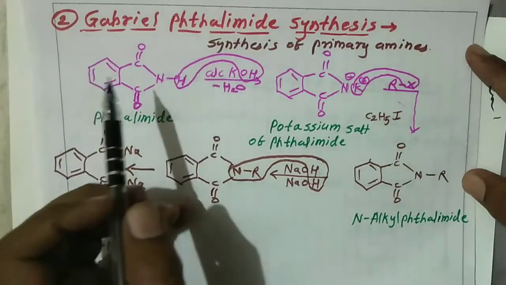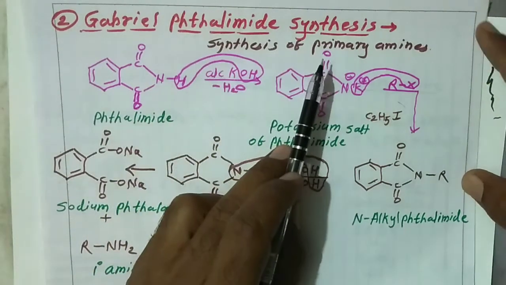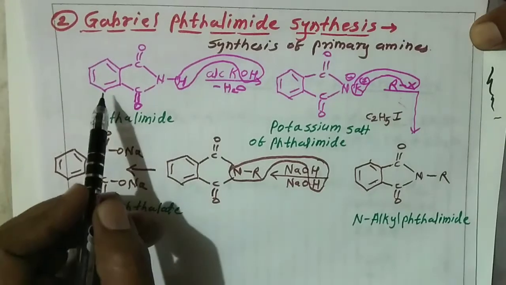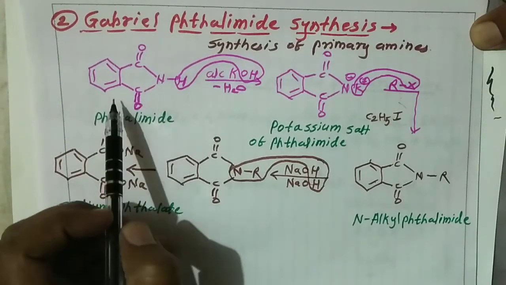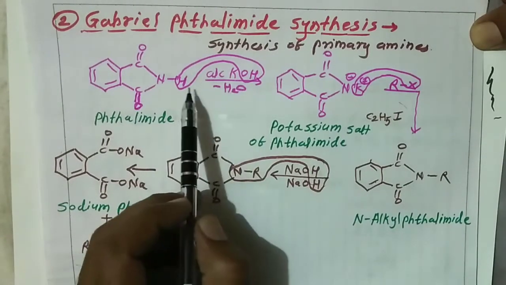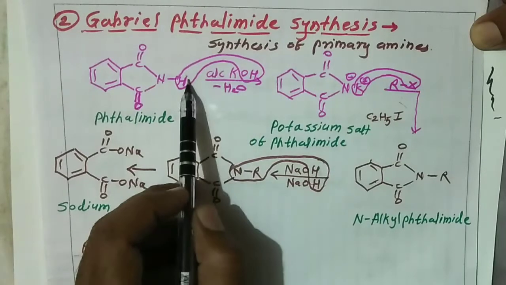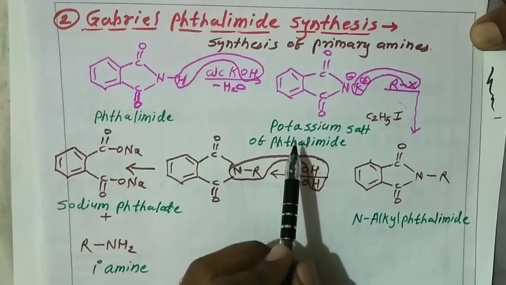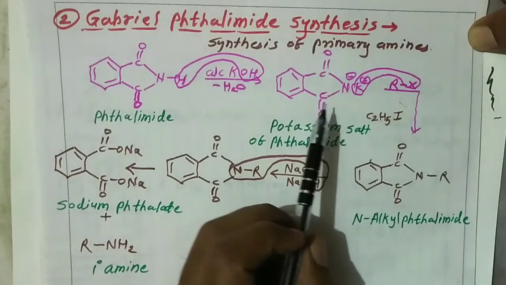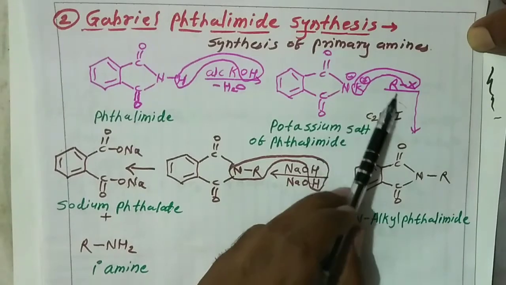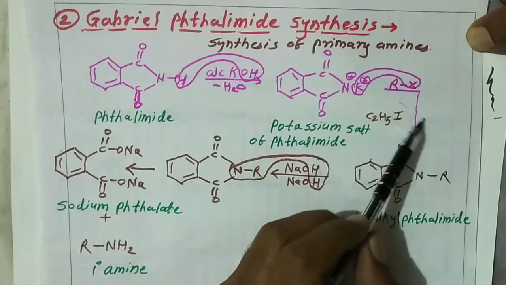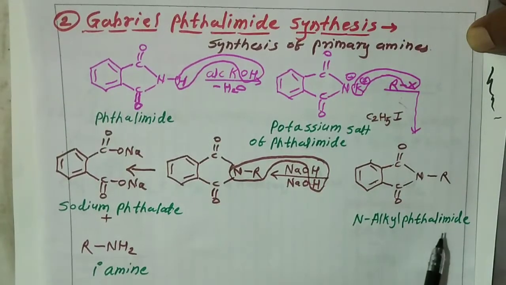Second reaction, Gabriel phthalimide synthesis. Friends, this is the structure of phthalimide. It reacts with alcoholic KOH to remove the H and OH, and we get the potassium salt of phthalimide. When the potassium salt of phthalimide reacts with alkyl halides, removing potassium halide, we obtain the N-alkyl phthalimide.